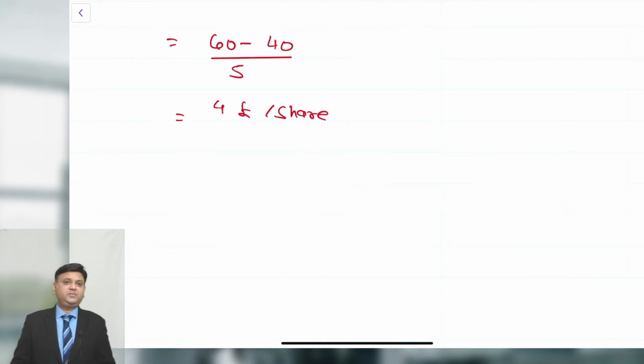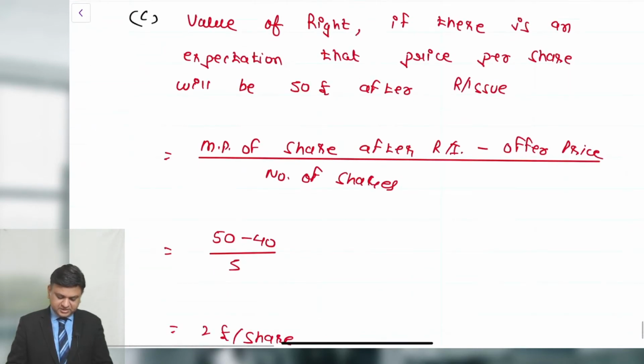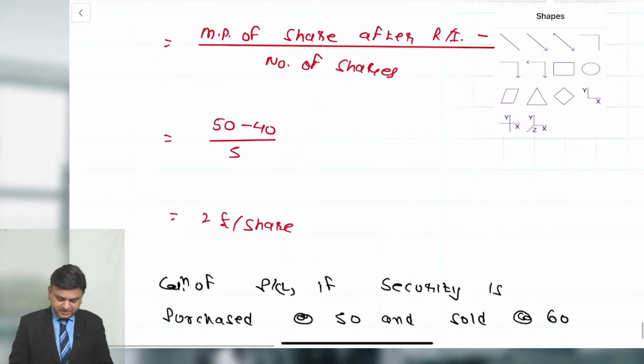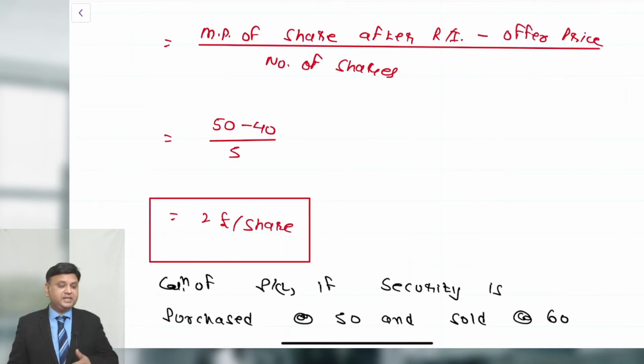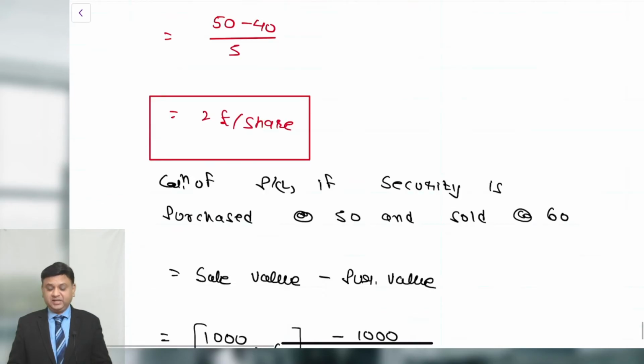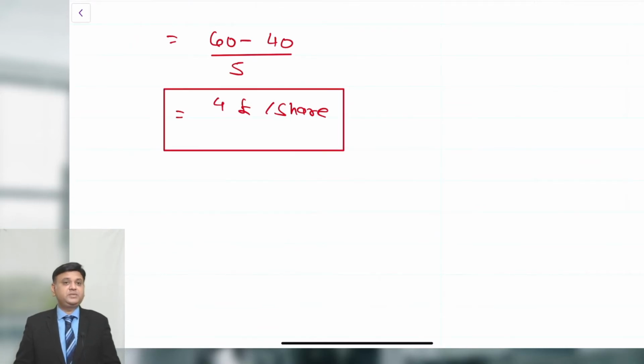What does it mean? It means that you initially purchased the right to subscribe for the shares at the rate of 2. You made a purchase of the right to purchase the security at the rate of 2. Now by the time the right expires, the value of the right increases to 4. So the difference of both of them is the amount of the gain that you will make.